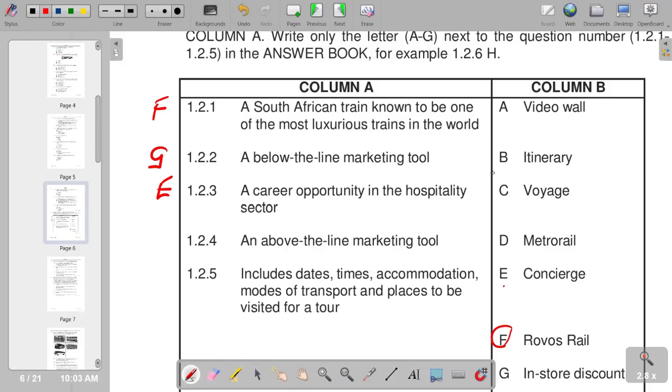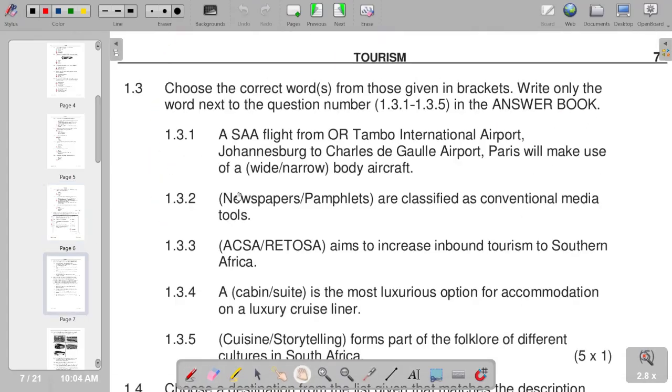It's a video walk. So we have A. Includes days, times, accommodation, modes of transport, and places to be visited for a tour. We have itinerary, we have B. So this is what we have on this section. And of course, we need to move on to the next part, which is now 1.3.